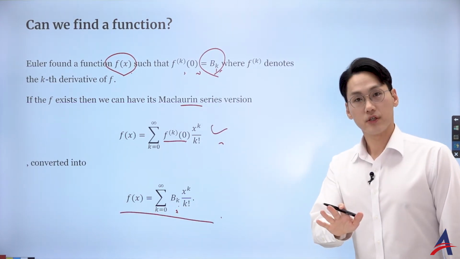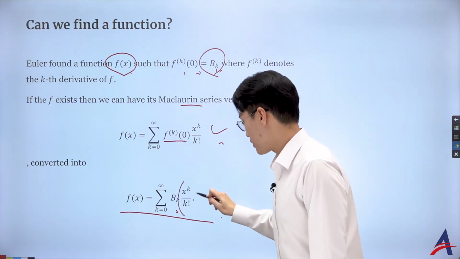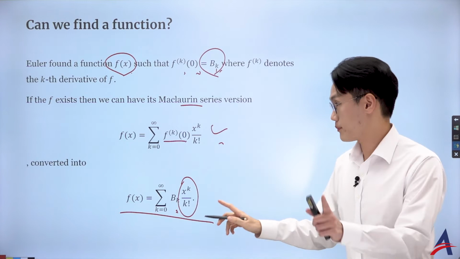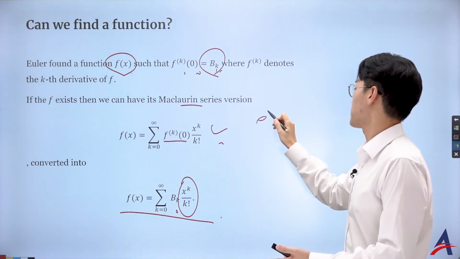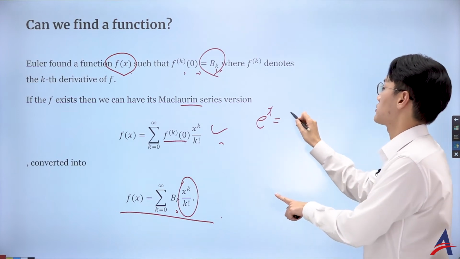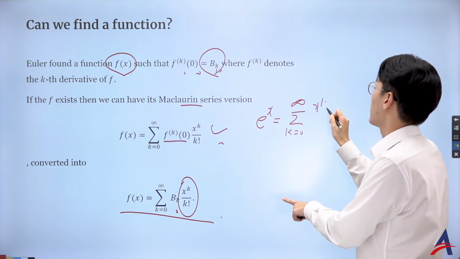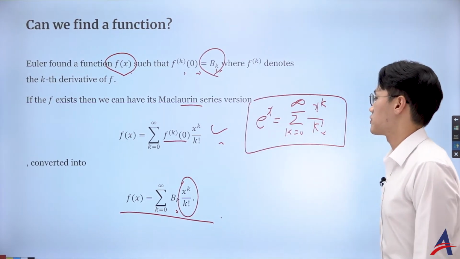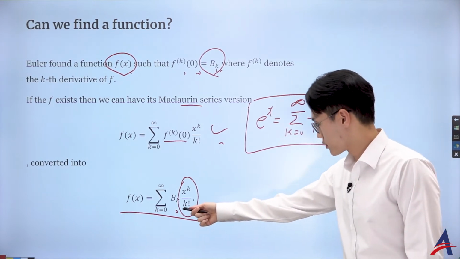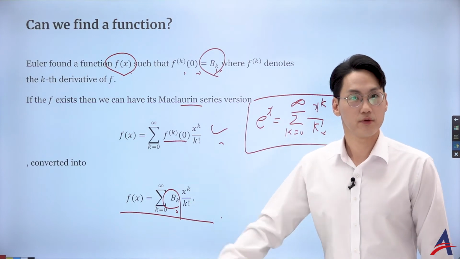All right, that's interesting. But here's the thing, what it reminds me here is, okay, that's almost what, right? But what we know in the Maclaurin series is the standard form of the exponential function. I know that its Maclaurin series is going to be the sum for k equal to 0 to infinity of x to the power of k over k factorial. That is, what is it? The exponential function's Maclaurin series. It almost looks like that, right? Other than the product of the b_k, the Bernoulli number.